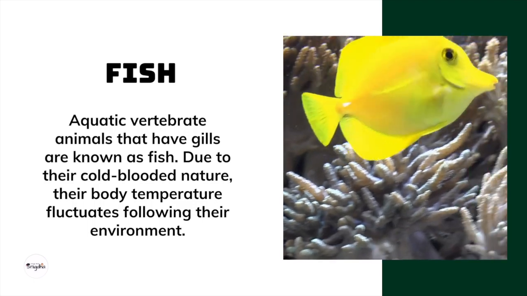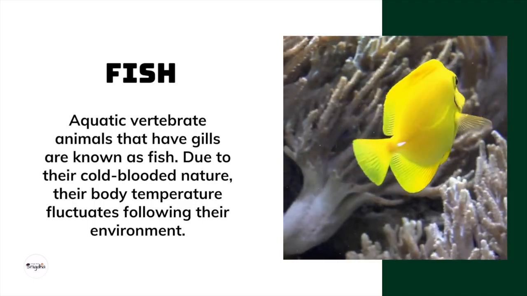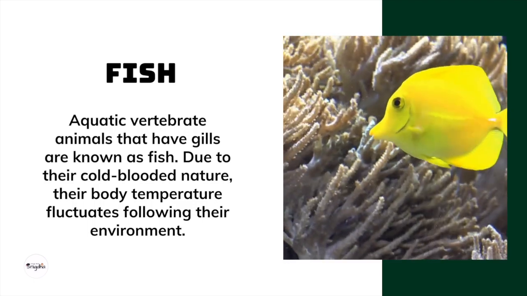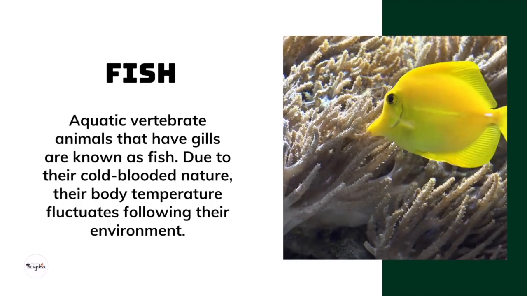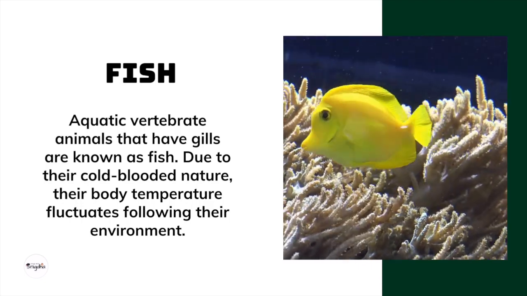Fish. Aquatic vertebrate animals that have gills are known as fish. Due to their cold-blooded nature, their body temperature fluctuates following their environment.